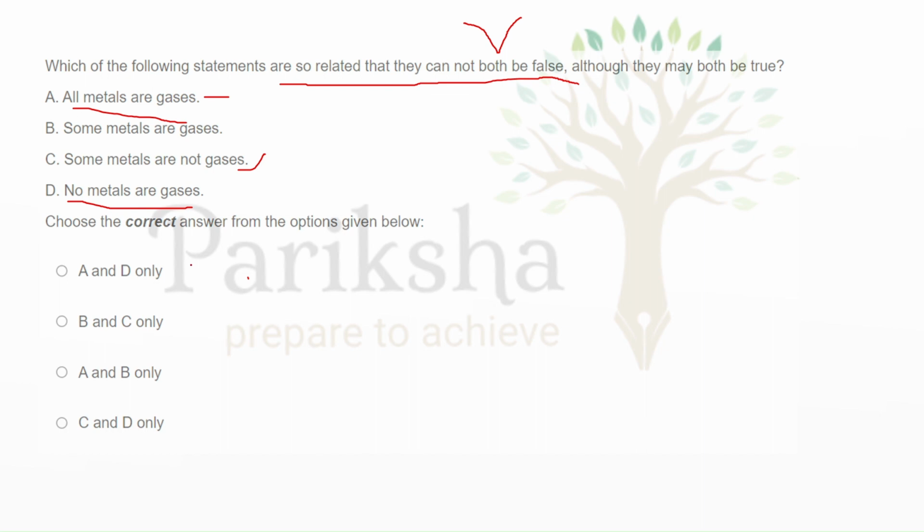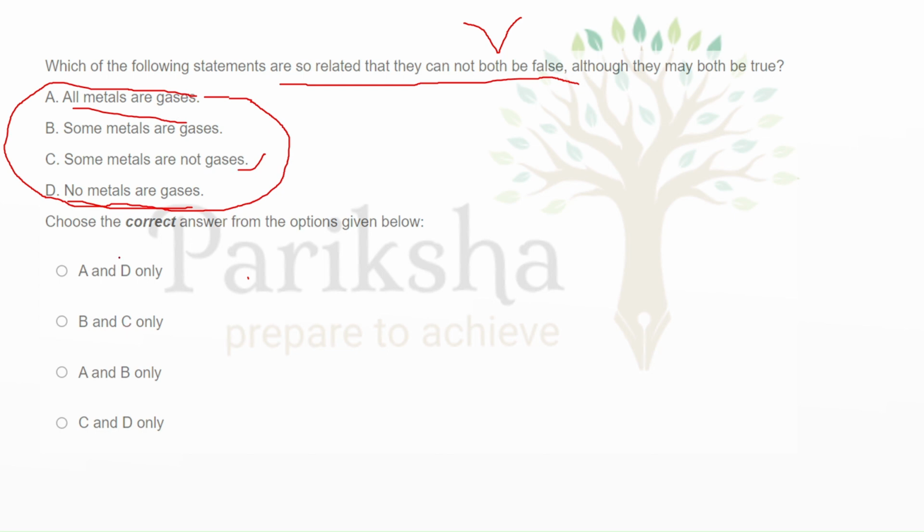For choosing this statement, we have to negate one so that the other gets true. If we go through A and D, according to A and D, all metal are gases. If A gets false, then D will become true. But all metal are gases and no metal are gases completely negate each other. If one is getting false, then the other should imply it. So this can't be the option.